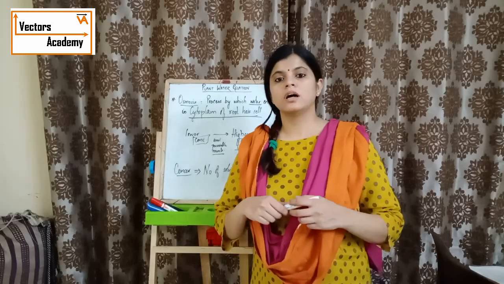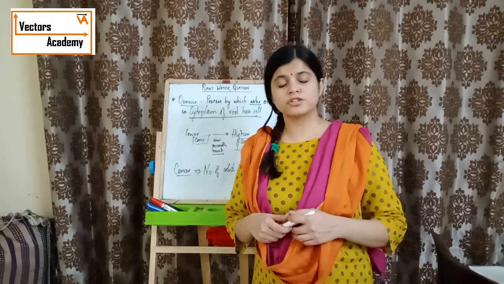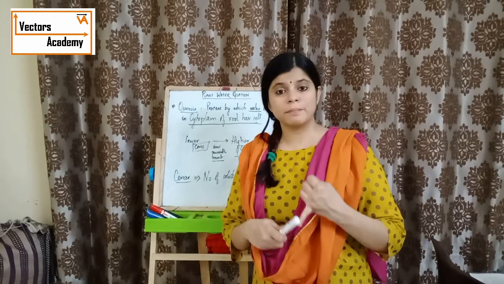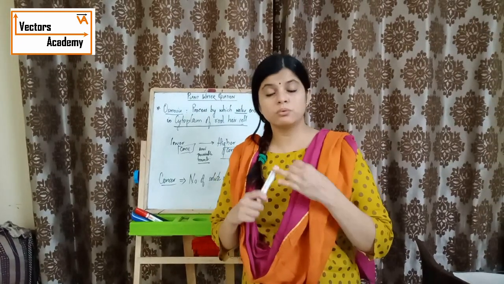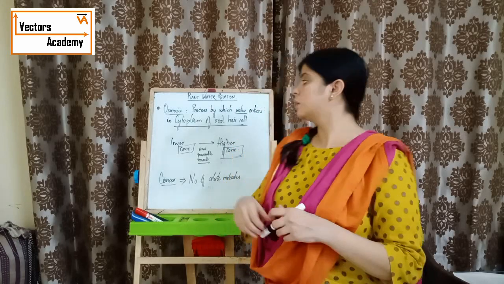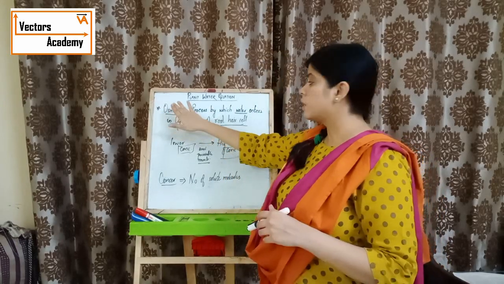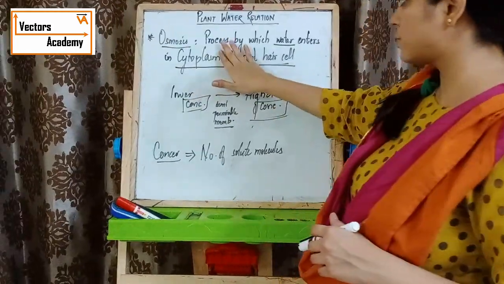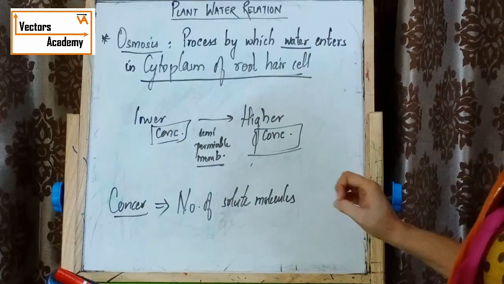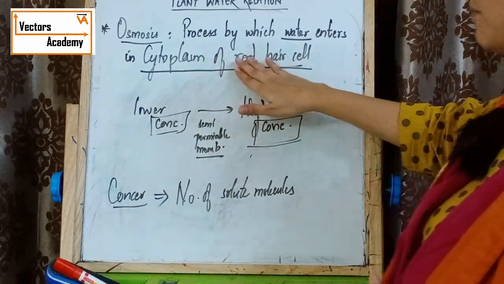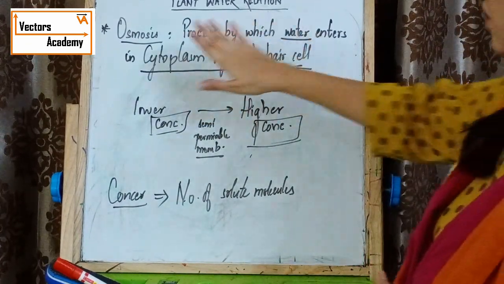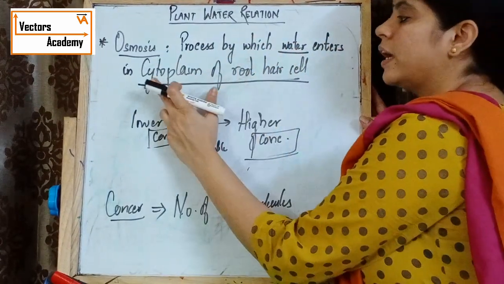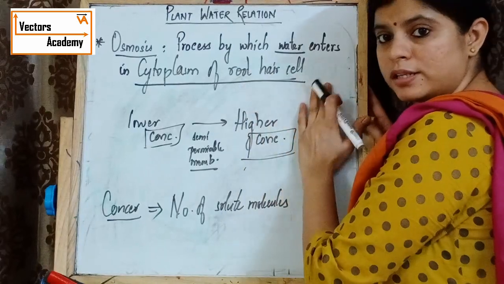Hello students. In the earlier class on plant water relations, we studied imbibition and diffusion, which are transport processes. Today we are going to study osmosis. Now what is meant by osmosis? Osmosis is a process by which water enters the cytoplasm of the root hair cell.